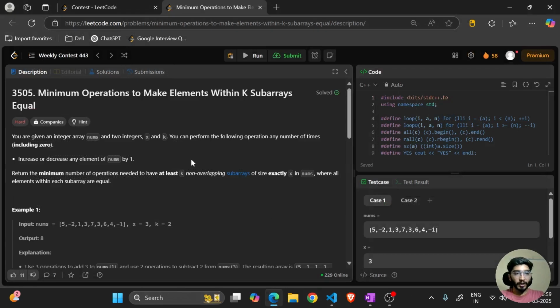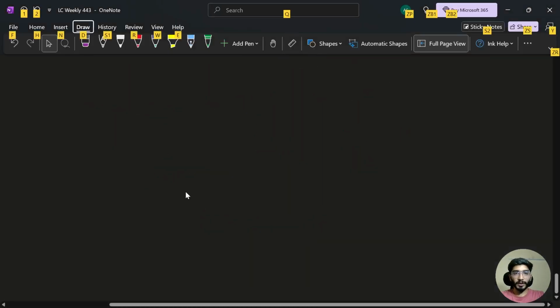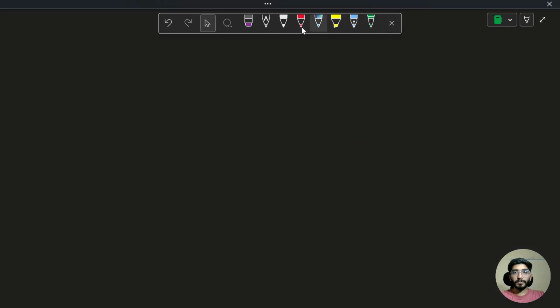So let's continue with our current problem, where you are given an integer array nums and two integers x and k. So let's quickly write down the same. So we have, this is our question 4. So we have array nums and two integers x and k.